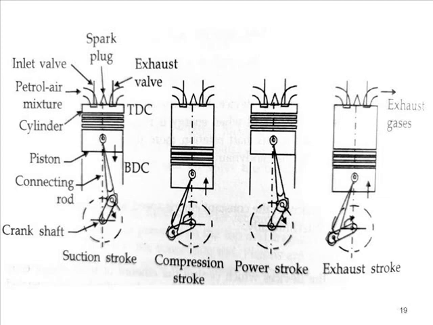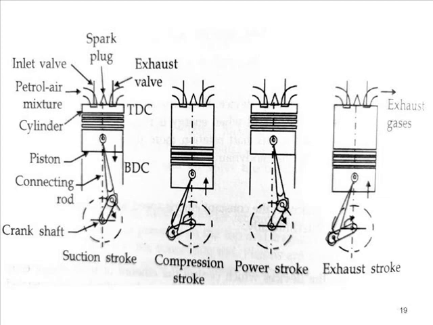Now these exhaust gases are available at very high pressure and temperature, and they push the piston in the downward direction. So this is the power stroke. During this stroke, the power is produced and the piston is forced to move from TDC to BDC. At the end of the power stroke, power is available that will be stored in the flywheel. The piston is at BDC, and above the piston only exhaust gases are available, which theoretically contain 0% oxygen.